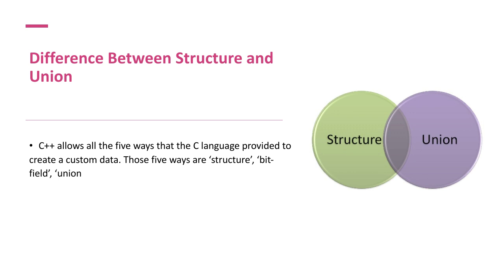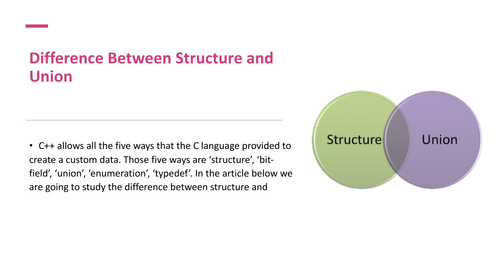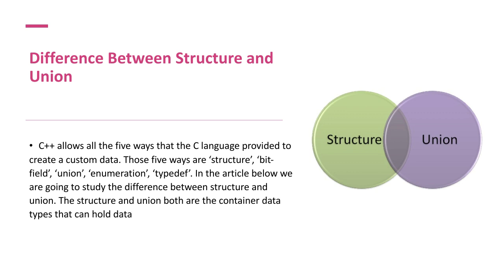The structure and union both are container data types that can hold data of any type. So out of those 5, structure, bit field, union, enumeration, typedef, in this session we will go through, let's understand the difference of structure and union along with